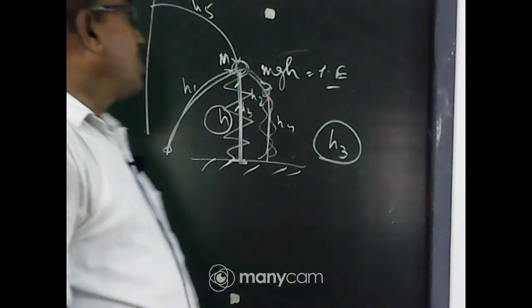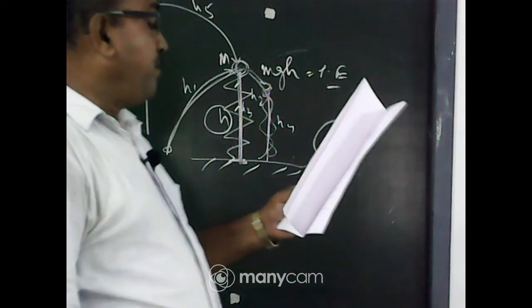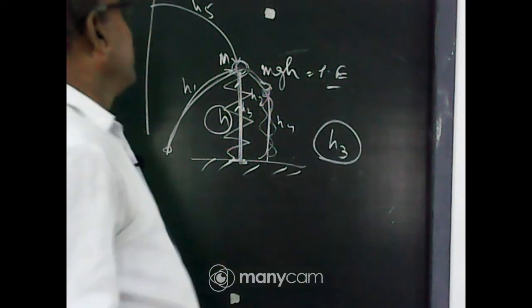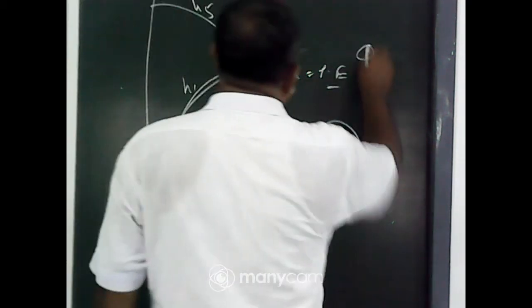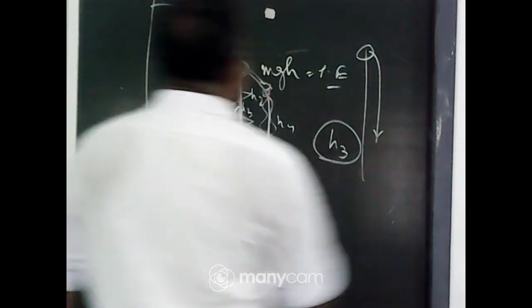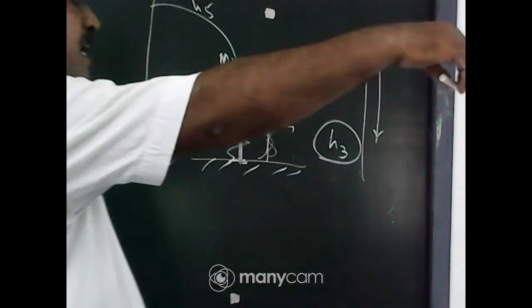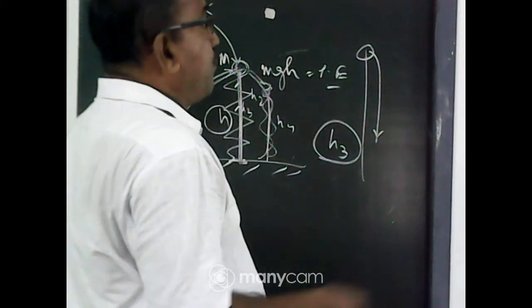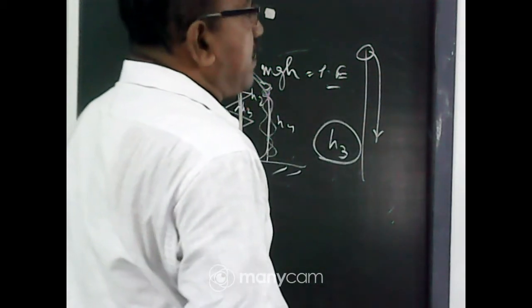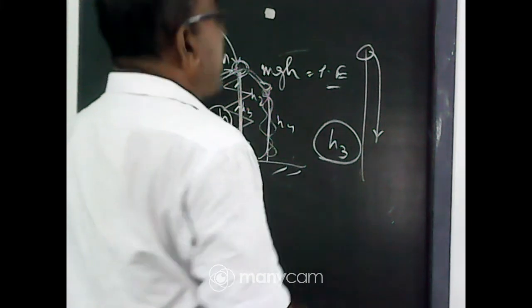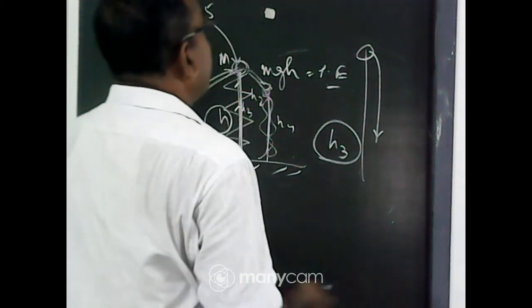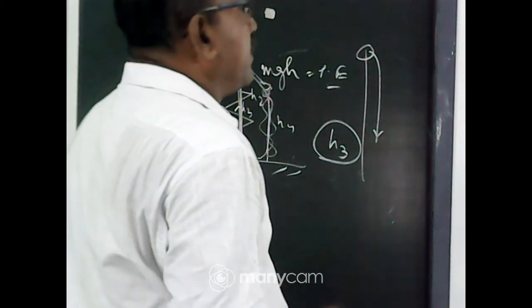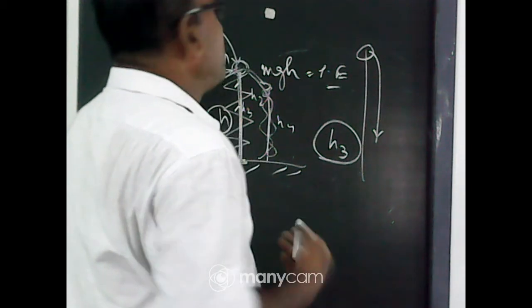So the conservation of mechanical energy: for a free falling body, the object is dropped at a height from the surface and falls freely from that point, and gradually its velocity increases due to the gravitational pull.